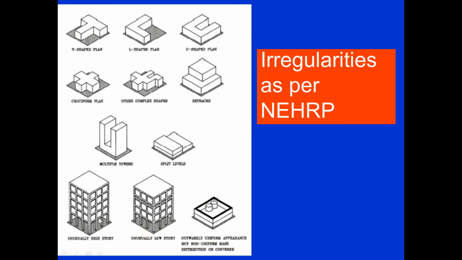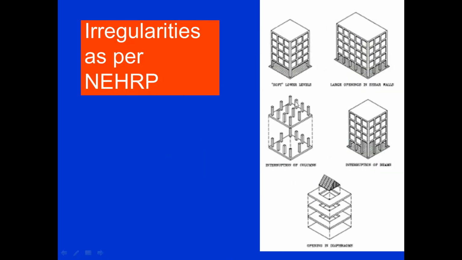Then this type of story, this is a multi-story building having a parking floor. Under the parking floor the columns are fully open, so it forms a soft story. So this is also not desirable. This type of irregularity should also be avoided. Then next, this is also one type of example. All these diagrams are taken from IS 1893 2002. So you just go through that, you will get all these details in the same code.